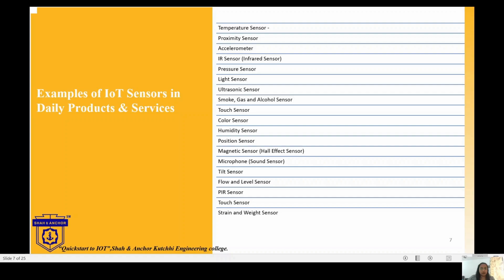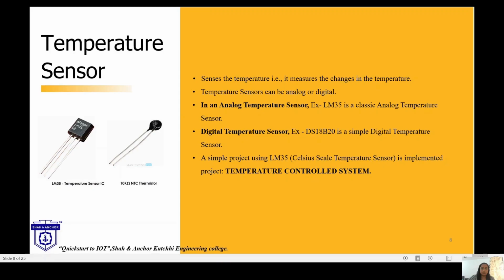So we will see some examples, like the temperature sensor. Temperature sensors sense the temperature. They measure the changes in the temperature. Temperature sensors can be analog or digital, where the analog temperature sensors produce an analog value, whereas the digital temperature sensors produce a digital or discrete value. The LM35 and DS18B20 are examples of these types of sensors. Temperature control system projects can be implemented with temperature sensors.